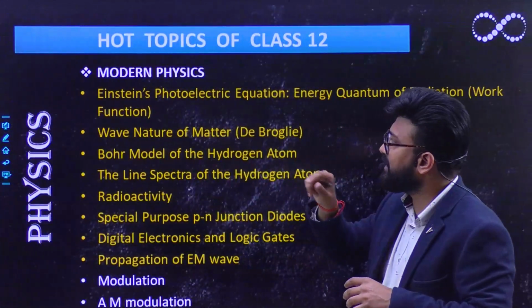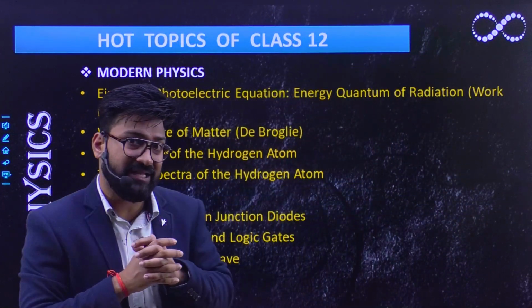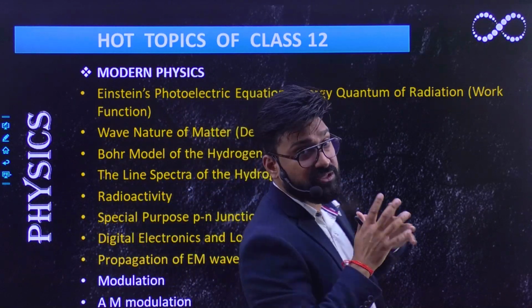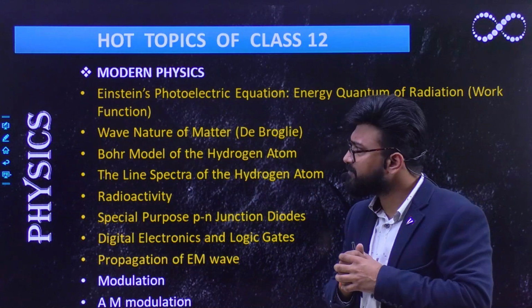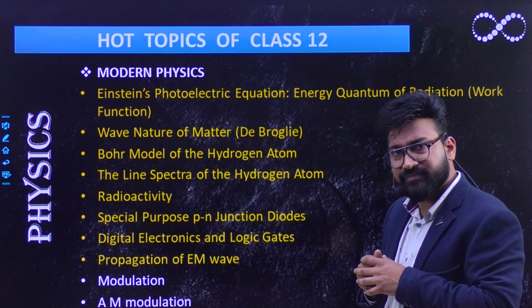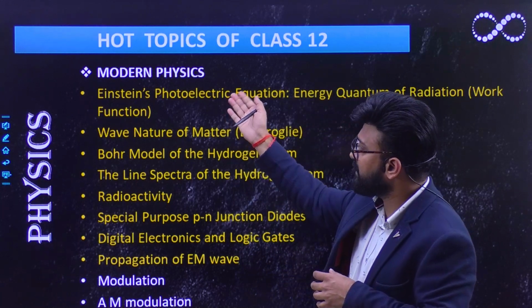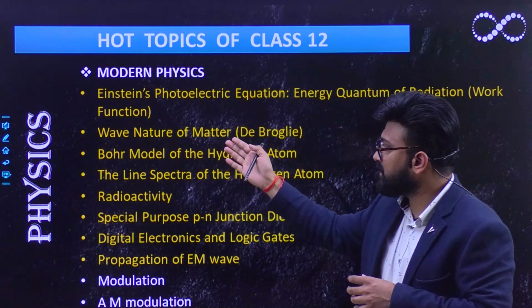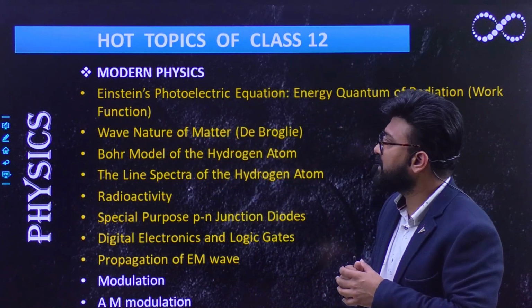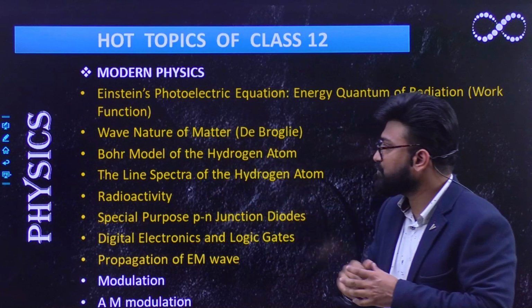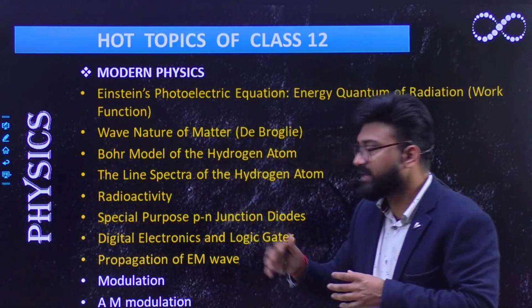So we'll be moving to the next portion, which is of utmost importance as far as JEE Main preparation is concerned. It is modern physics. In modern physics, most of the questions are coming from photoelectric effect, from dual nature like de Broglie wavelength, from hydrogen atom, Bohr model of atomic hydrogen atoms, line spectrum, radioactivity.